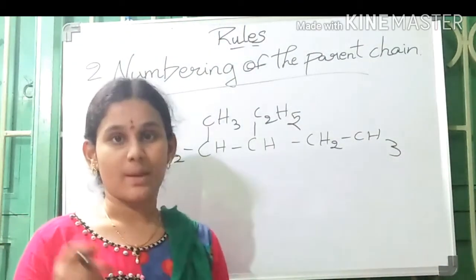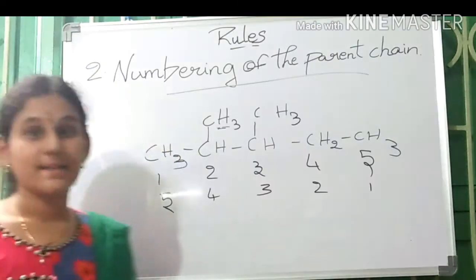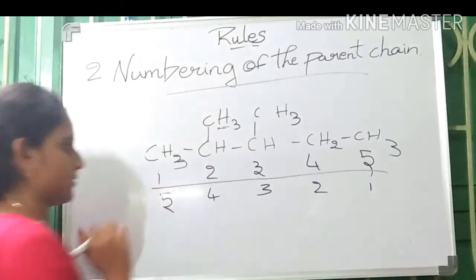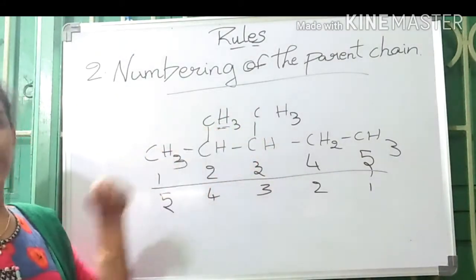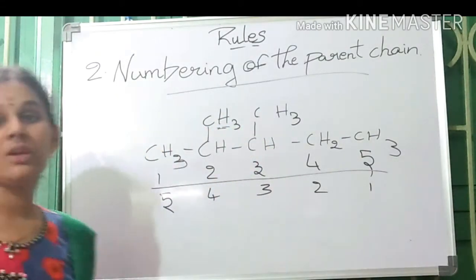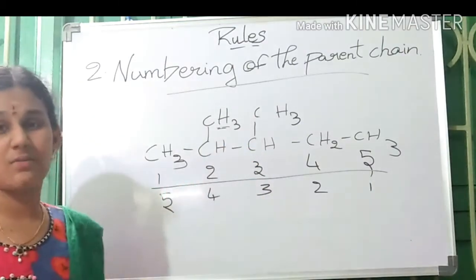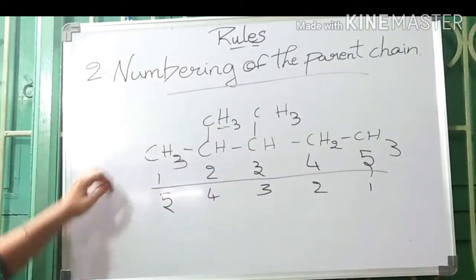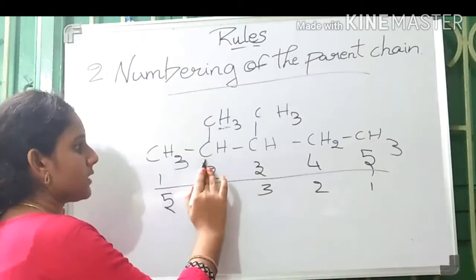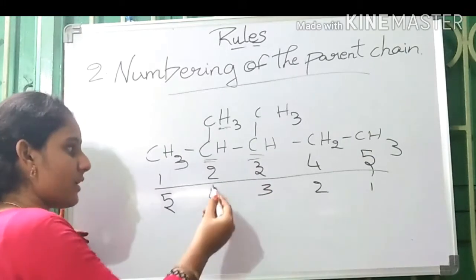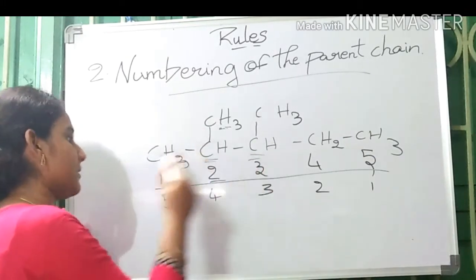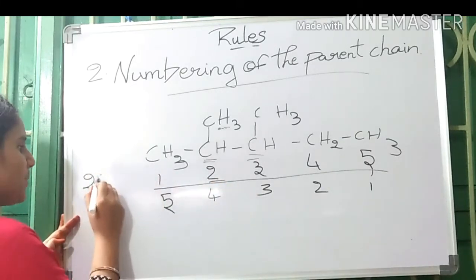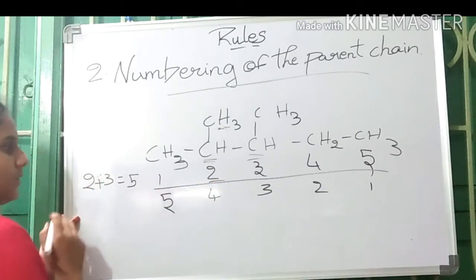The second rule is numbering of the parent chain. Let us consider this compound. The 2 possible numberings are given like this and the same substituents are present. So how can we number? Because same substituents are present, we cannot give priority to one because they are same. So let us check the lowest sum rule. The carbons which contain the substituents are given number 2 and 3. Let us add these both. 2 plus 3 equals 5.